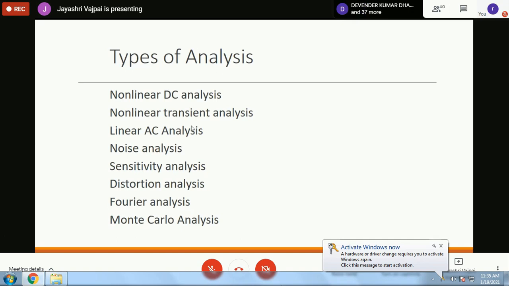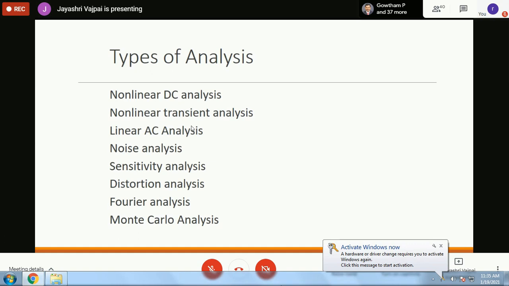So if there is a waveform which is input and the output waveform across the elements, because nonlinear elements are there, the output waveform may not be an exact replica of the input waveform. In such cases, we need a distortion analysis. We need to calculate the harmonic distortion that takes place in the system.